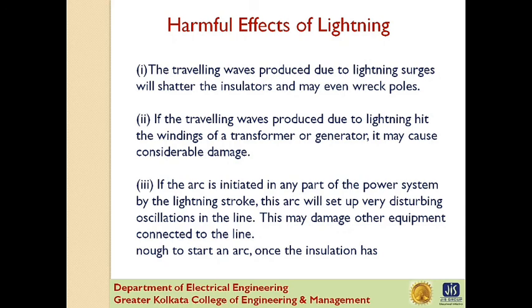While the normal voltage between the turns is never enough to start an arc, once the insulation has broken down, an arc has been started by momentary overvoltages. The line voltage is usually sufficient to maintain the arc long enough to severely damage the machine. If the arc is initiated in any part of the power system by the lightning stroke, this arc will set up very disturbing oscillation in the line. This may damage other equipment connected to the line.